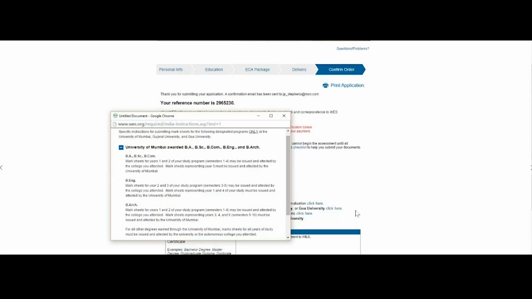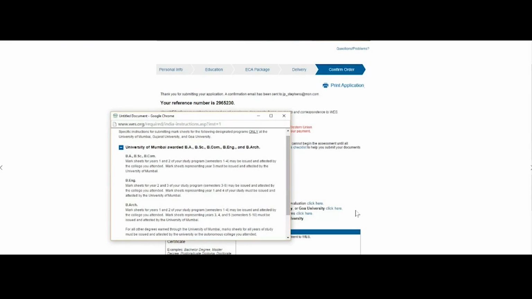Now, when doing credential evaluations or WES credential evaluations, you are required to obtain transcripts of the course from the university or institution of your study. And while obtaining this, please provide the institution the required cost of couriering your documents to WES, which is trackable. Allowing the institution to send your credentials or the transcripts by ordinary mail may delay your process, or in some cases, the document may get lost.